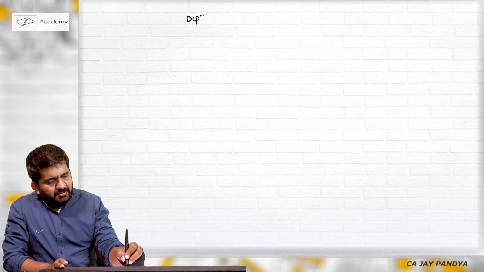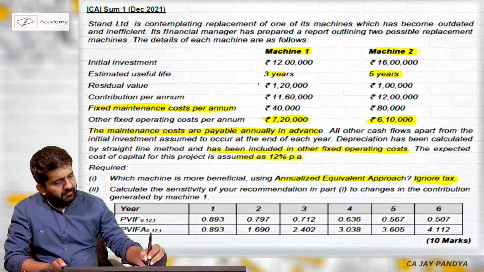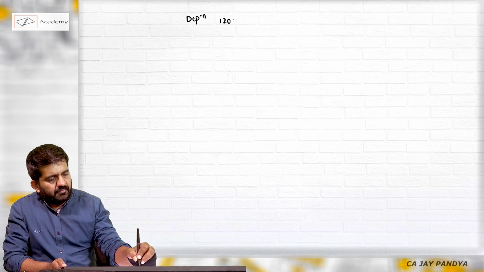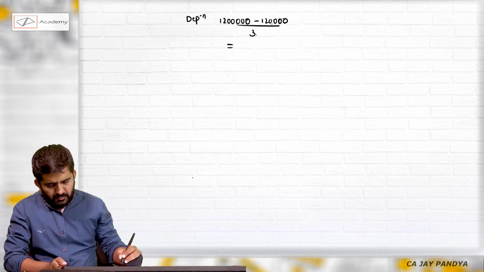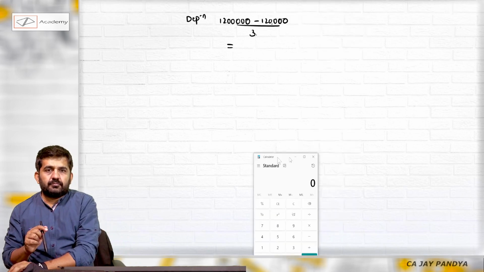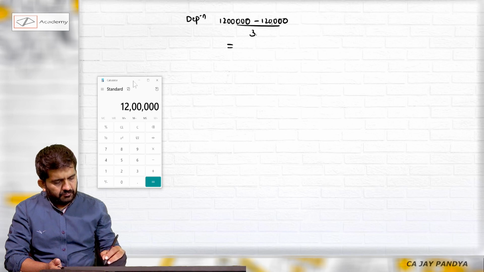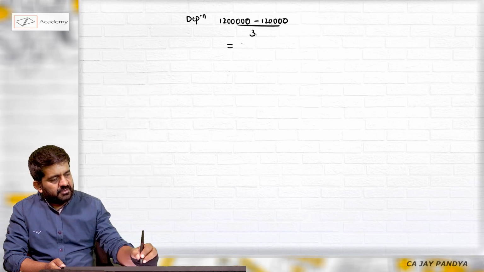What will be my depreciation for machine 1? 12 lakh minus 1,20,000, divided by 3, which is 3,60,000.